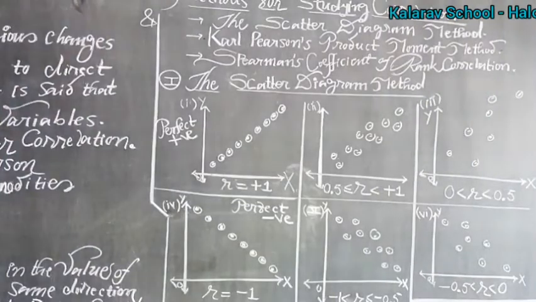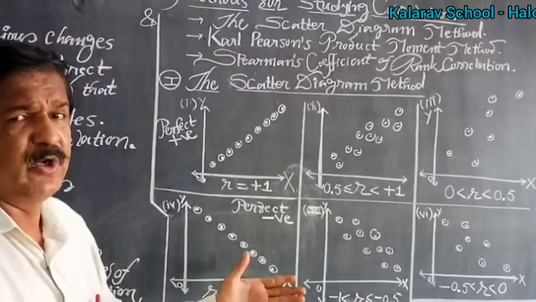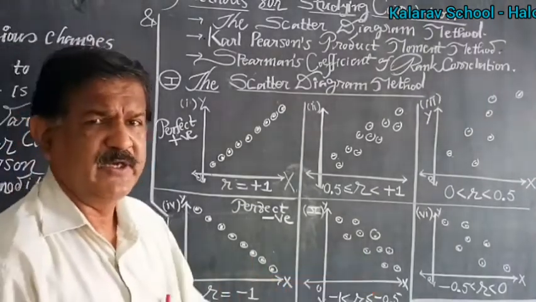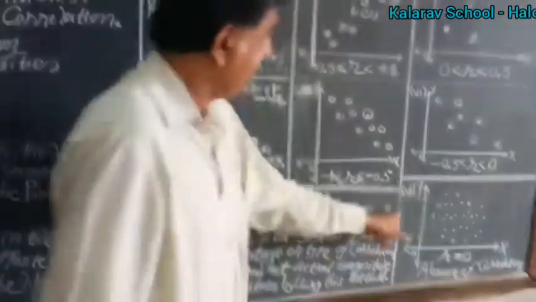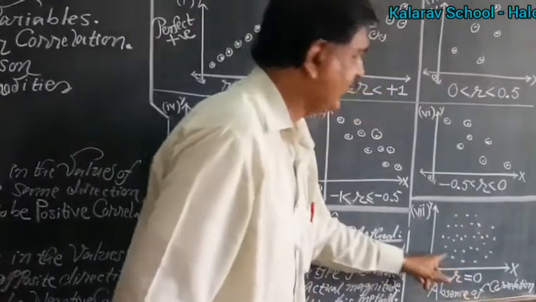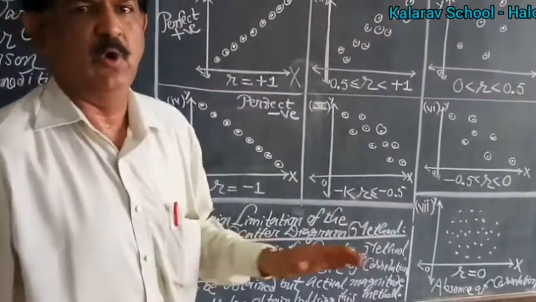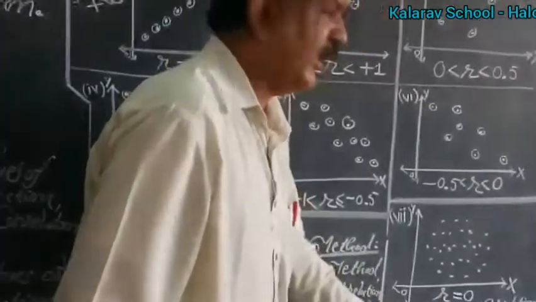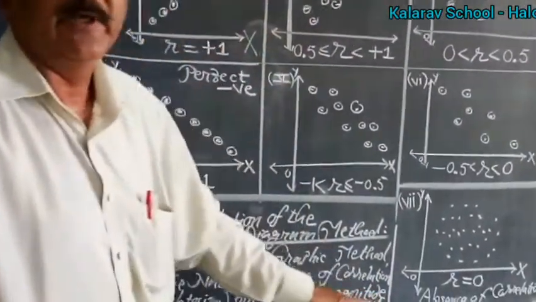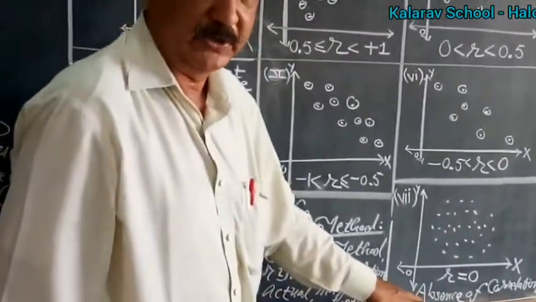Finally, we see the absence of correlation. There is no linear correlation. If the points are scattered in a haphazard manner, without any slope, without any direction, then the value of r is 0 and there is no correlation at all. It is said to be absence of correlation.